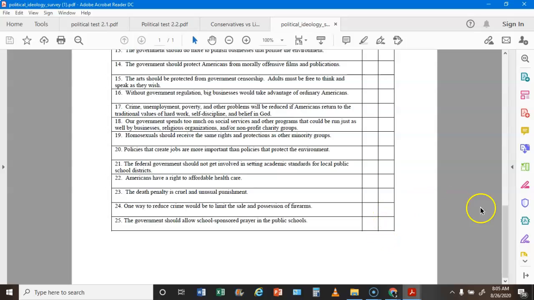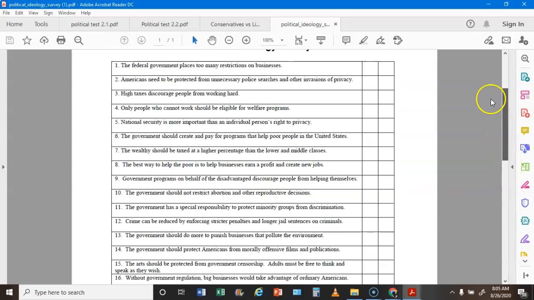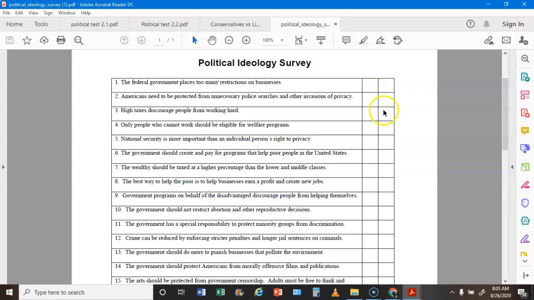All right, so what I need you to do right now is go through and for this second column, count up how many L's and count up how many C's, and then I'll tell you what to do next.